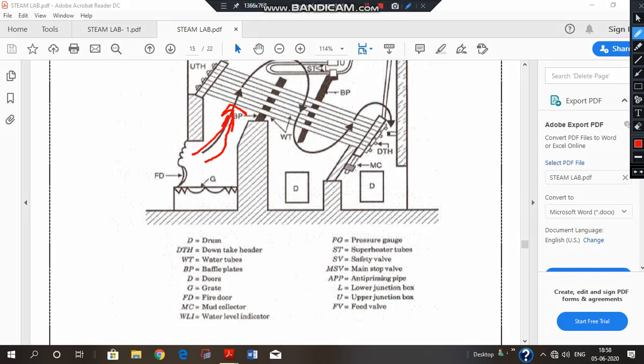Now time is almost over. We would be discussing the natural circulation in